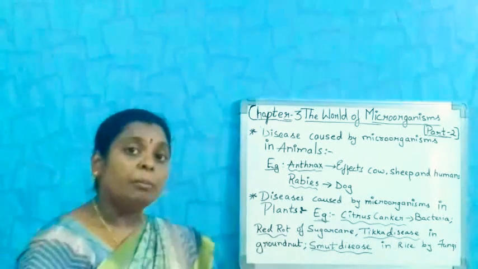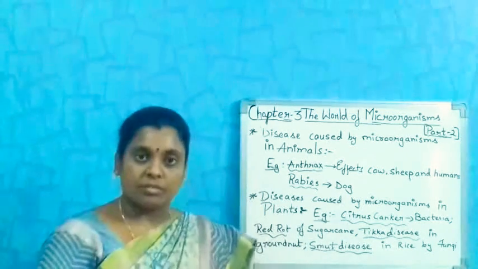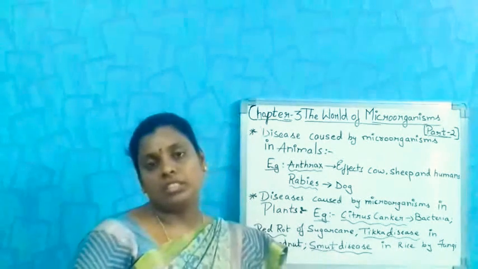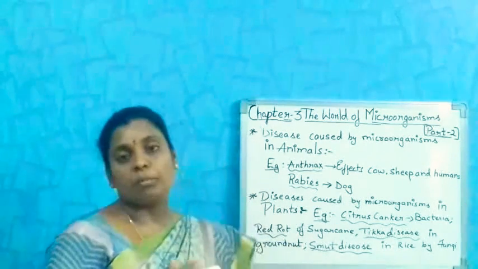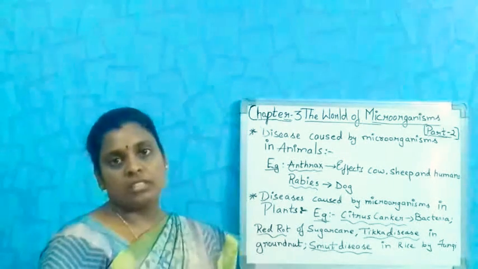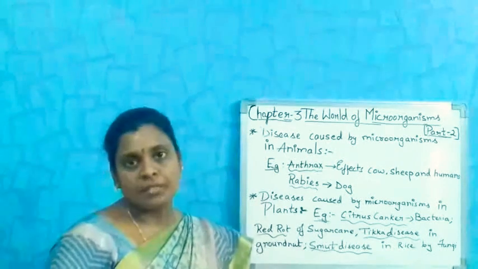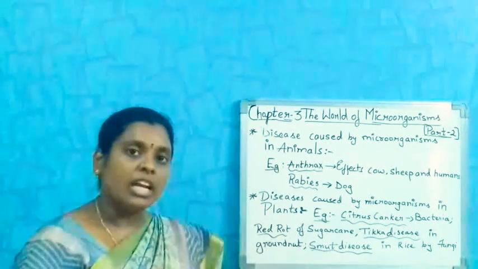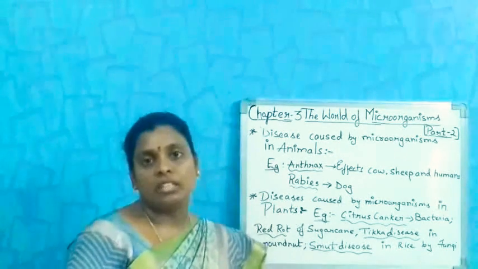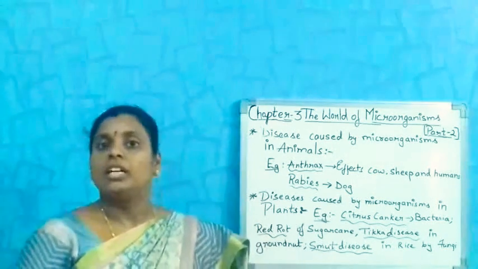There are many vaccines now available in hospitals, for example DPT, poliovirus, smallpox, measles, mumps. But some vaccines are not yet available, like dengue, chikungunya, and many other diseases.